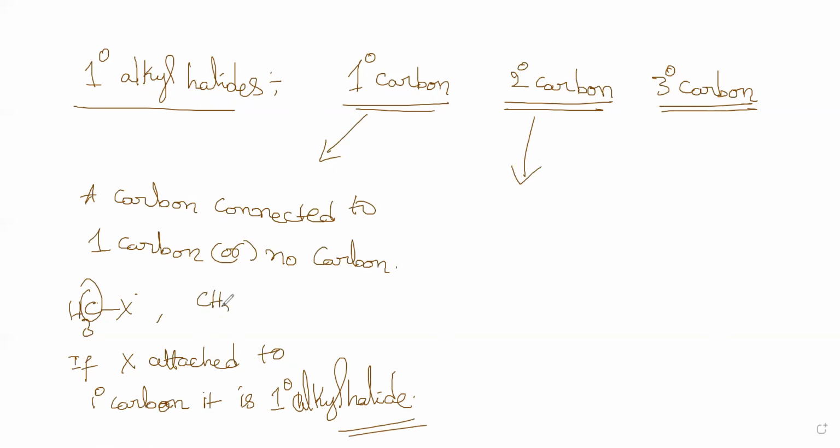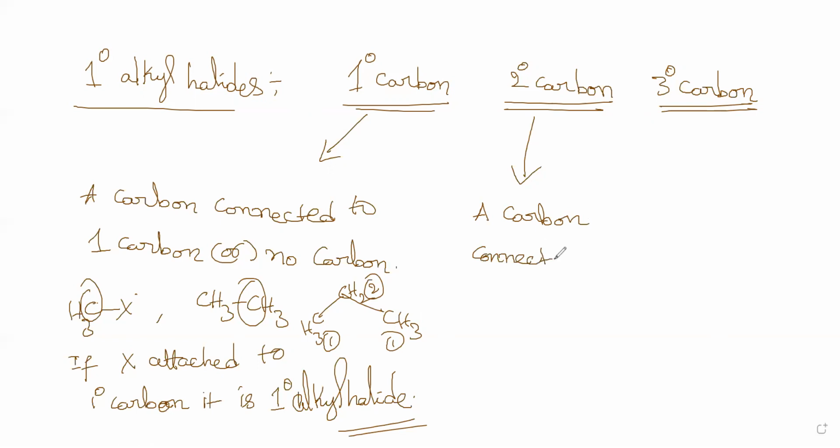Another example is CH3, CH3. Here, this carbon is also a primary carbon. Suppose I give you a structure like CH3, CH2, CH3. Here this carbon is primary, this carbon is primary, but this is secondary. That we are coming into now. Secondary carbon: a carbon connected to two carbons. That is a secondary carbon.